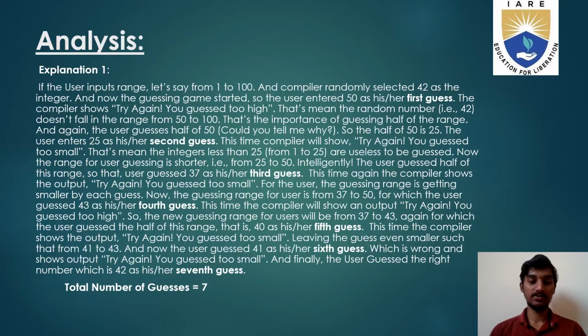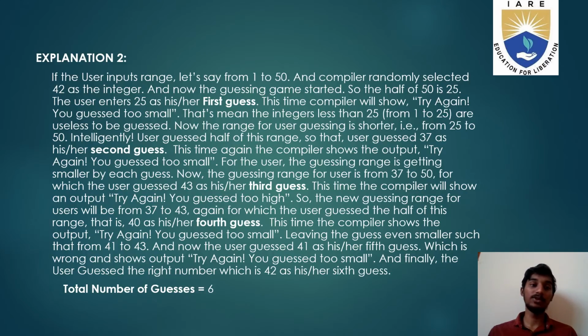Now the user guessed from 41 to 43, choosing 41 as the sixth guess, which is wrong. So the output will be try again, you guessed too small. And finally, the user gets the right number, which is 42, as the seventh guess. So the total number of guesses taken by the user to identify the randomly generated integer, which would be 42, is 7.